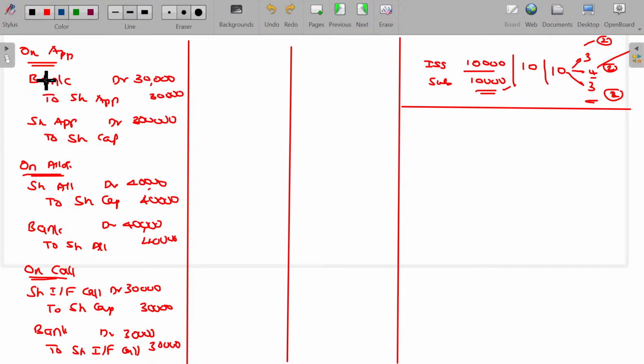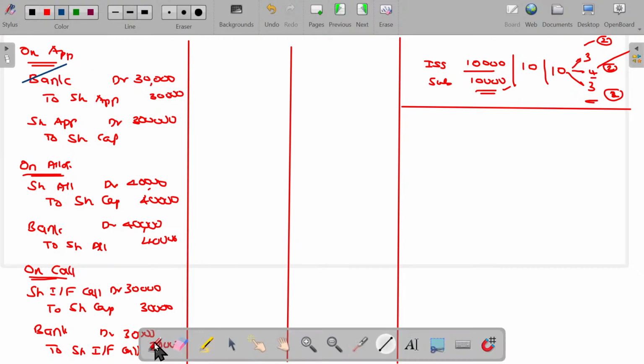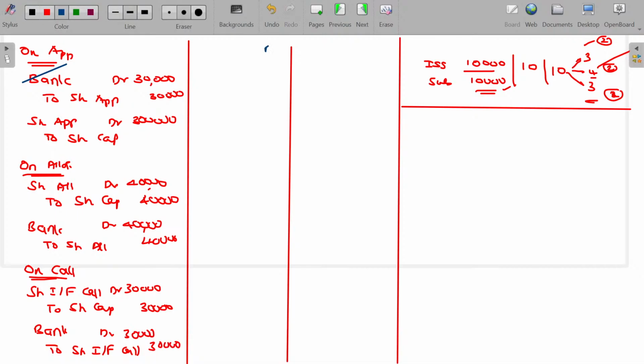Now let's start with bank. Bank to share application 30,000, and to share allotment 40,000, and to share first and final call, simply call, 30,000 rupees.